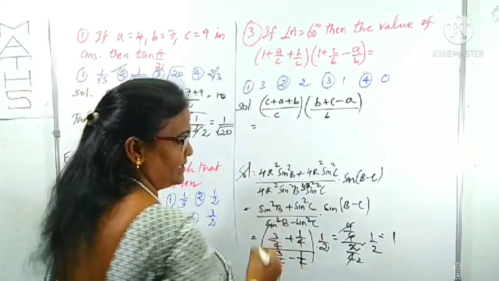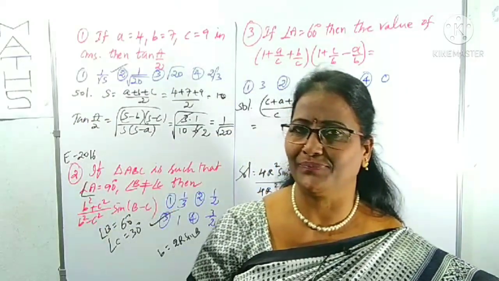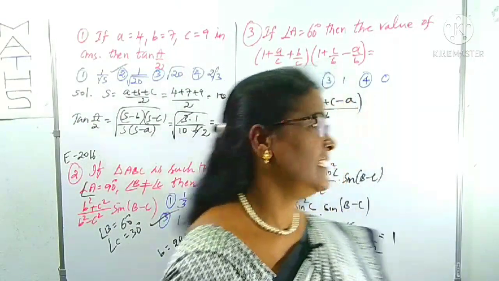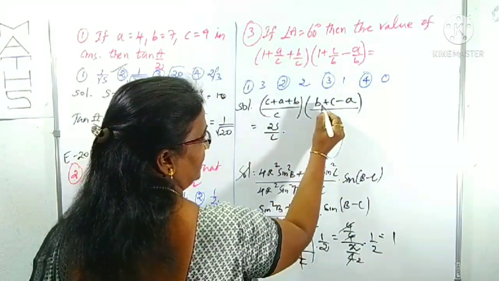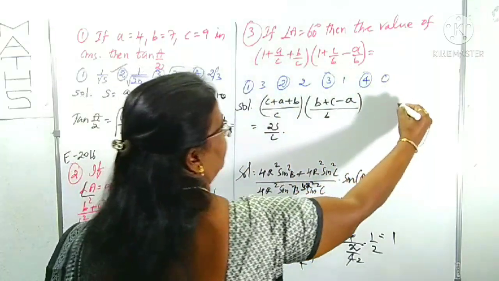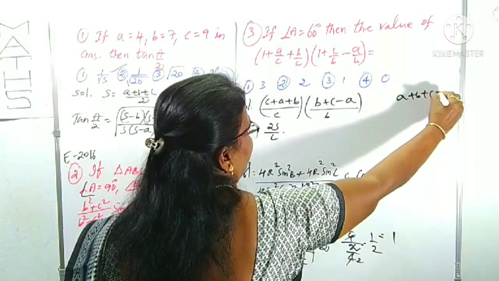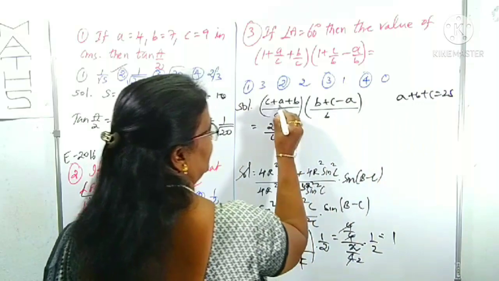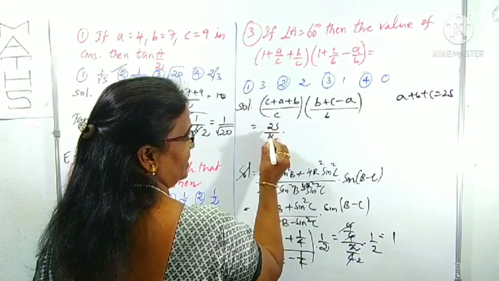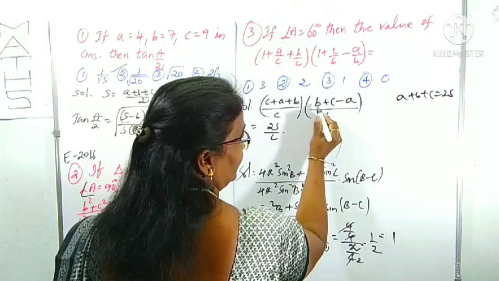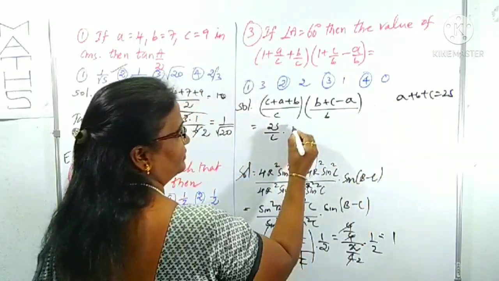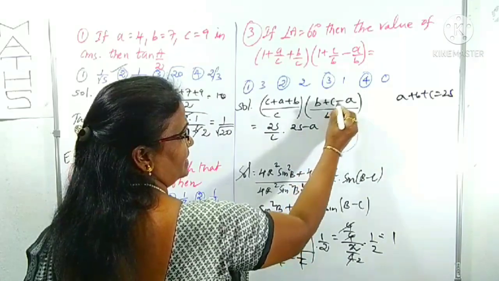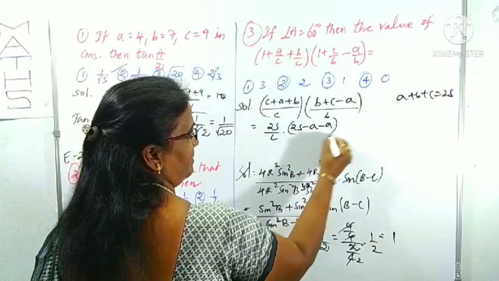You know what is the sum of the three sides? Yes, exactly, 2s. Therefore this is 2s by c. Here b plus c we can write: a plus b plus c is 2s, so in place of b plus c we can write 2s minus a, by b.